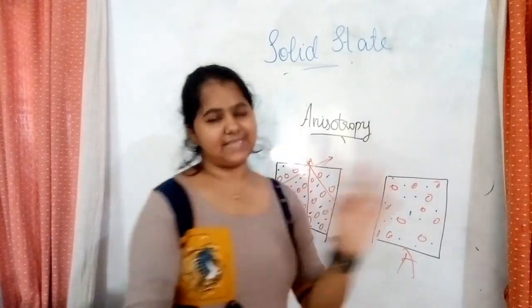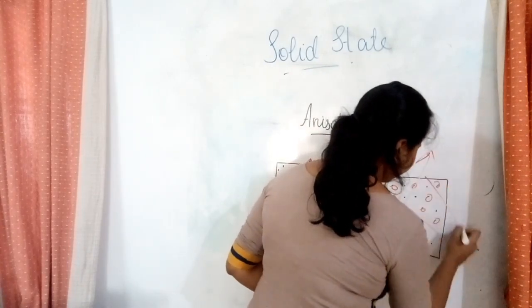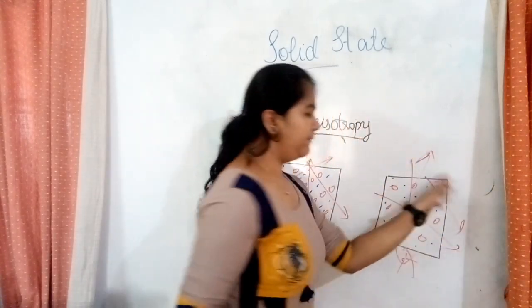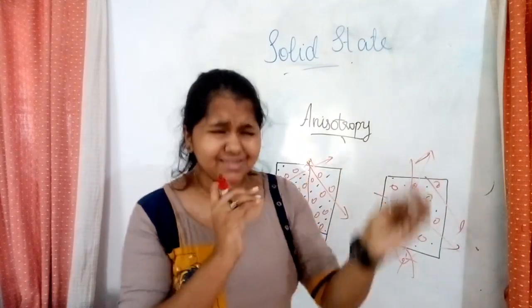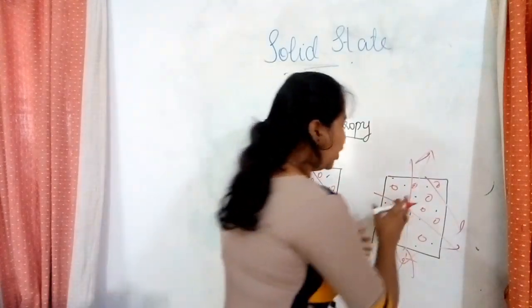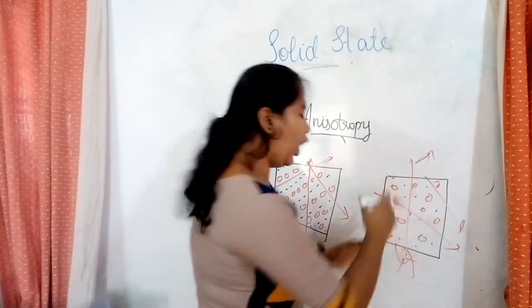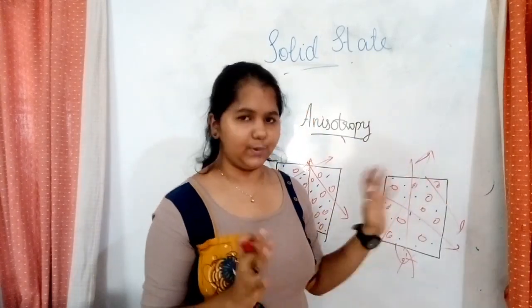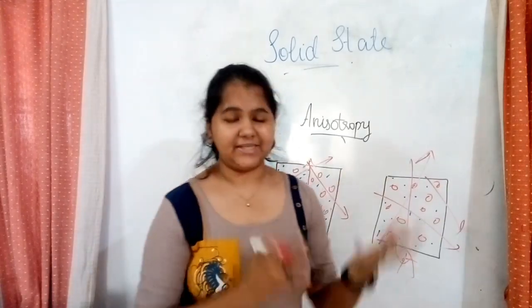Whereas in this case, if I draw like this, like this, however you draw, you will get almost similar values, because there is no particular arrangement as such, almost the same number on both sides. I think this might be a bit confusing.